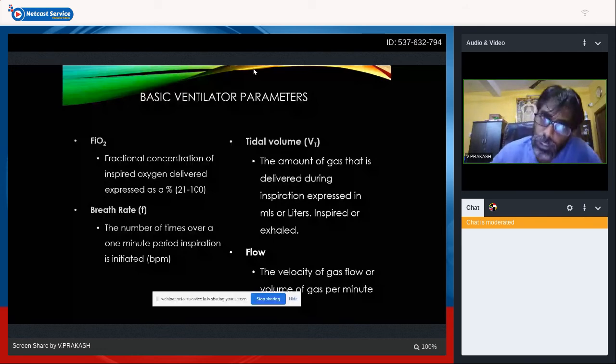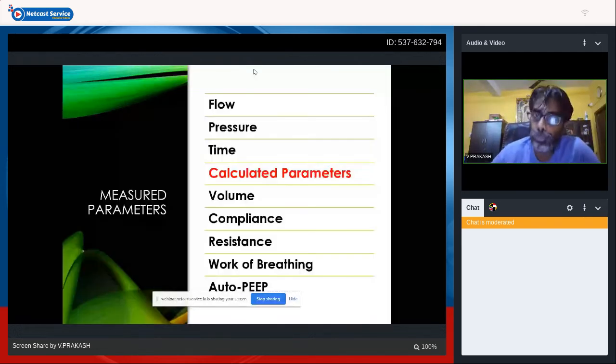The measured parameters are the flow, pressure and time. These are the real measured parameters. One is flow, one is pressure, the other one is time. All the other parameters which are shown in the ventilator are calculated parameters, like volume, compliance, resistance, work of breathing, and auto PEEP. Just flow, pressure and time are the measured parameters by the ventilator.